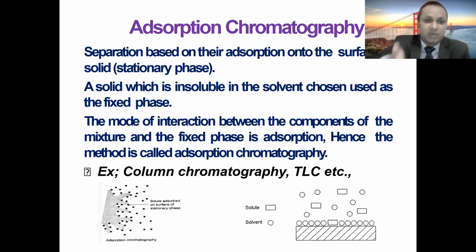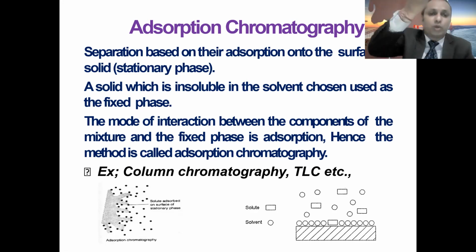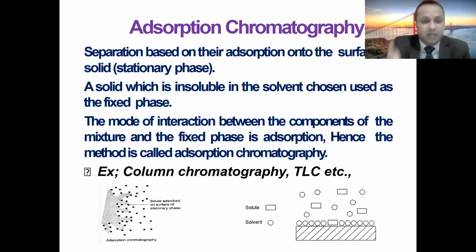Because the mobile phase will carry that particular solute along with itself. So we can say that the mode of interaction between the components of the mixture and the fixed phase is adsorption. Hence the method is known as adsorption chromatography. An example of adsorption chromatography is column chromatography.